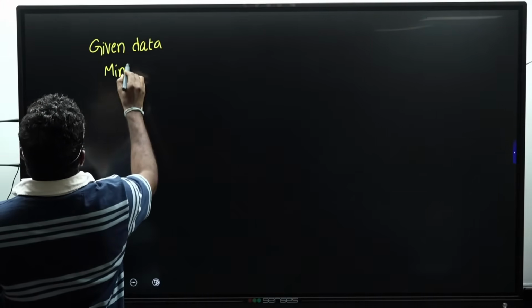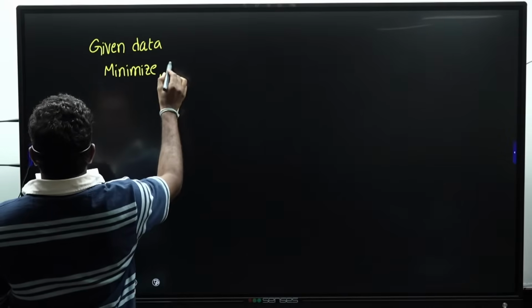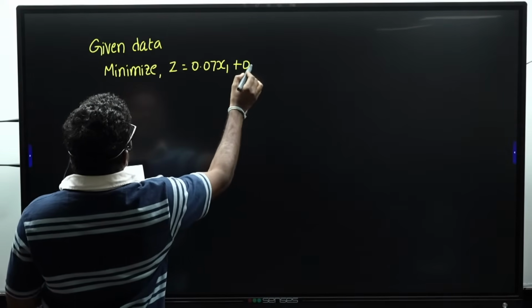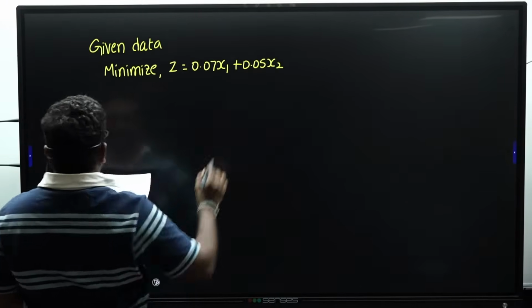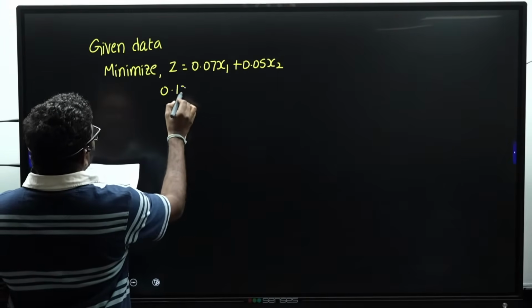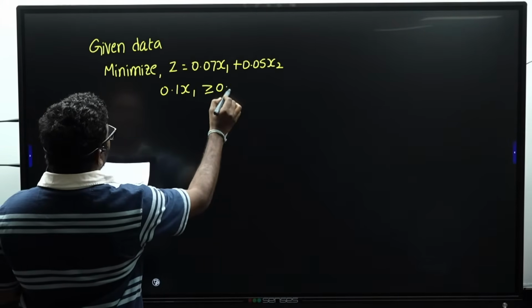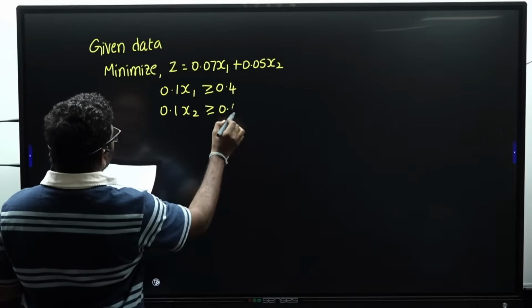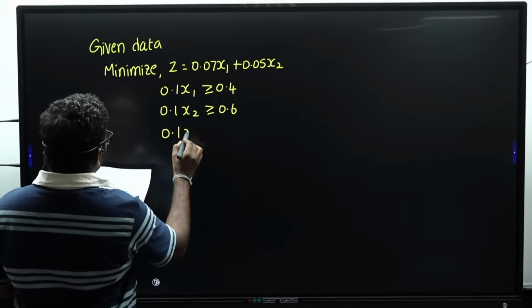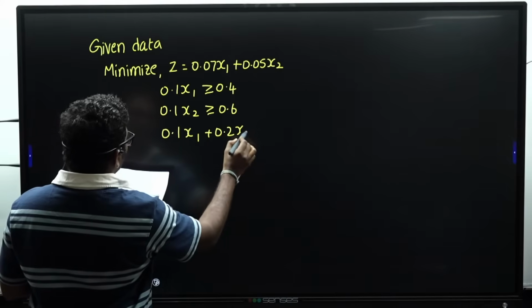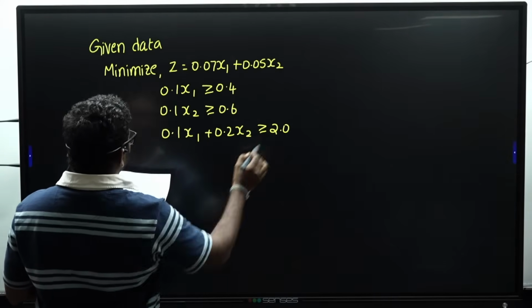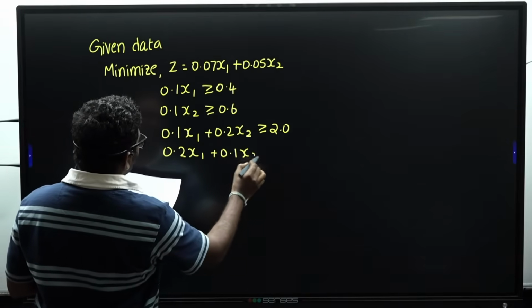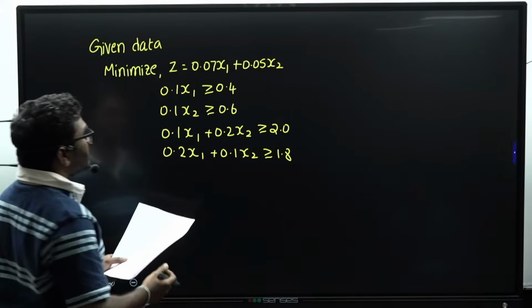Minimize z equal to 0.07 x1 plus 0.05 x2, subject to 0.1 x1 greater than or equal to 0.4, 0.1 x2 greater than or equal to 0.6, 0.1 x1 plus 0.2 x2 greater than or equal to 2.0, and 0.2 x1 plus 0.1 x2 greater than or equal to 1.8. This is the question given.